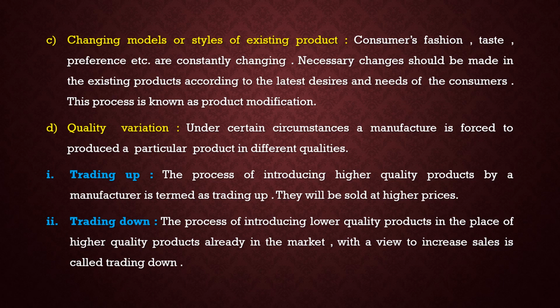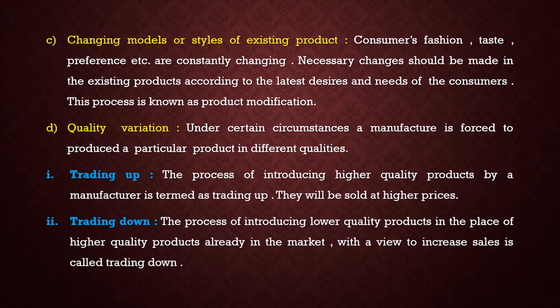D. Quality variation. Under certain circumstances, a manufacturer is forced to produce a particular product in different qualities. For example, different types of products are in the market according to the quality and different prices.